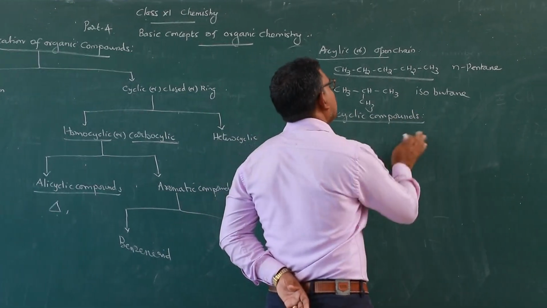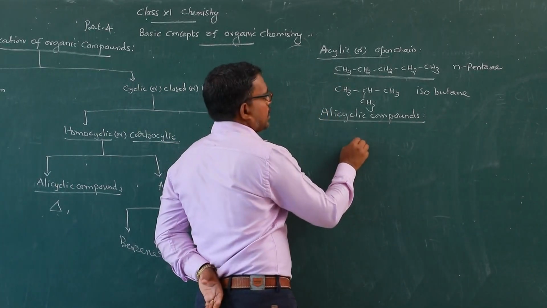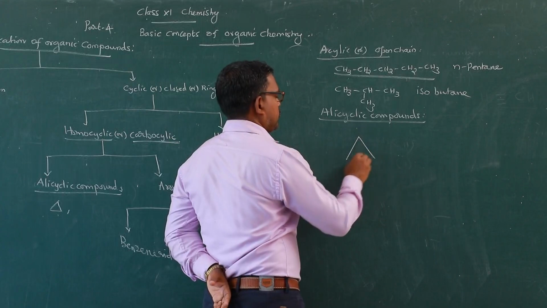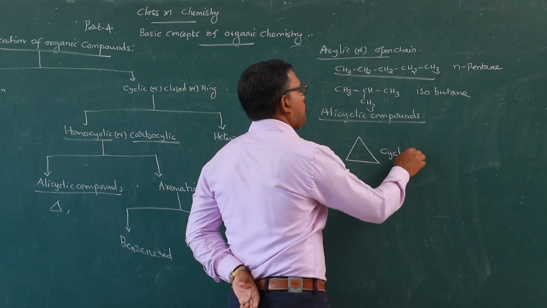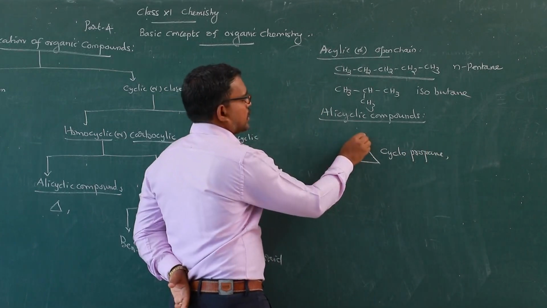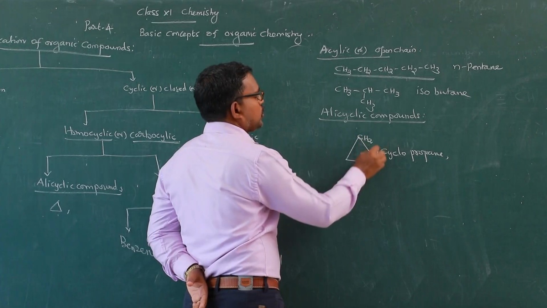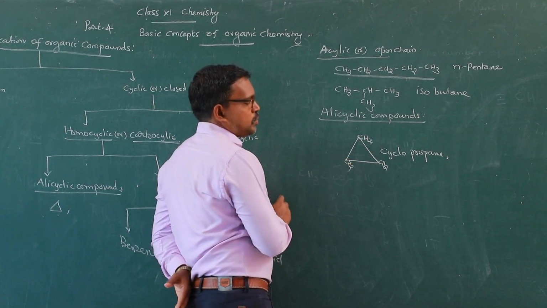These are the ring closed cyclic compounds. Cyclopropane: 3 carbon atoms. It is written like this: CH2, CH2, CH2.